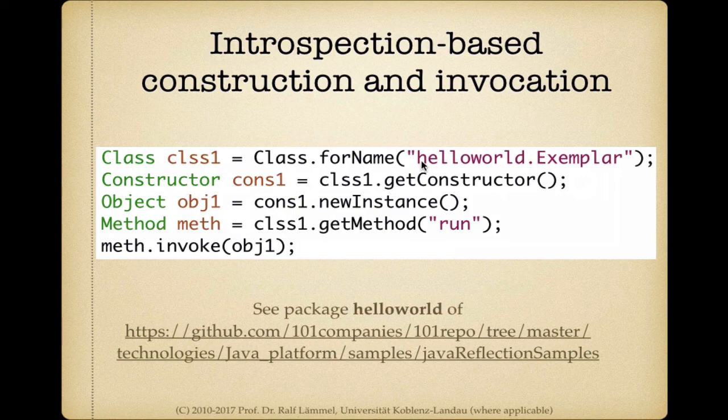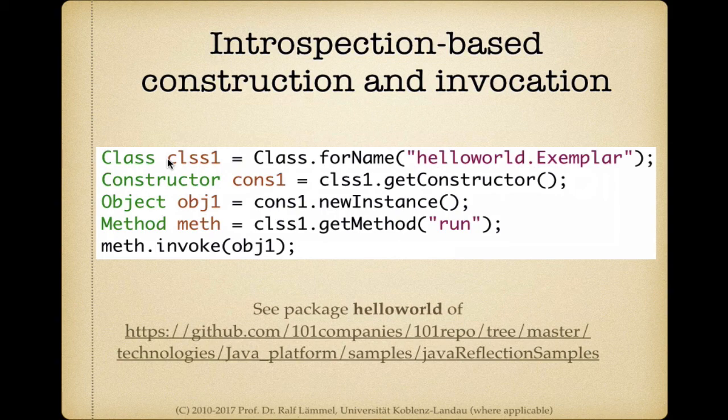So first thing to notice is that the Exemplar class is now encoded here as data, and also the run method is encoded as data. In both cases we use strings. Other than that, we use designated classes and methods of the reflection API. So in essence, given the string for the class, we ask the class Class and its static method forName to locate the corresponding class. And what we get in return is an instance of the class Class.